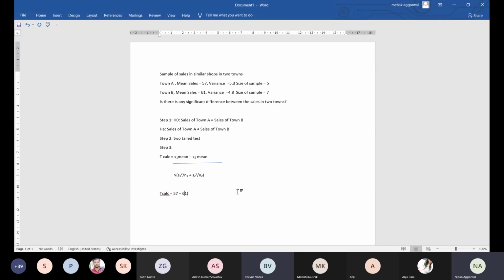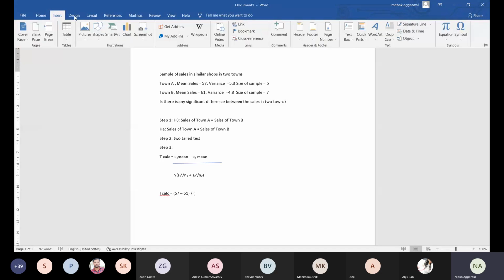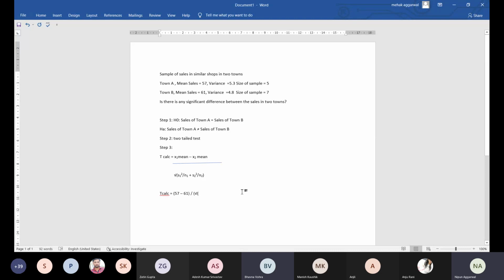Then divided by under root of S1 square.